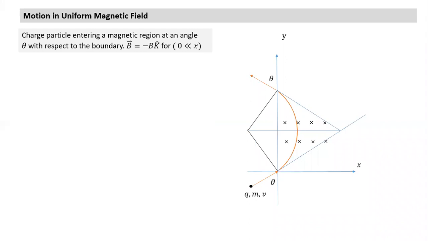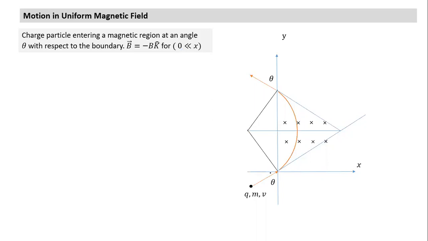Okay. I think this part I will do tomorrow. It will take a little more time, but let's quickly look at it. In the previous cases, we saw how it entered. Now here also there's a magnetic field. I hope all of you understand what this expression means. Where does this magnetic field exist? Only in the right half. In the left half there's no magnetic field. It extends indefinitely along the x-axis, and this is how the magnetic field is crossed.